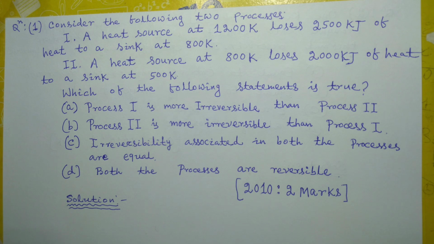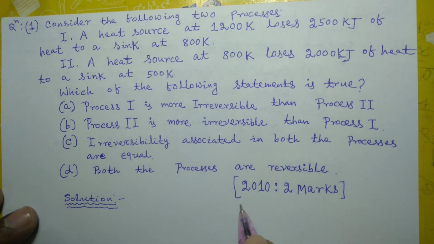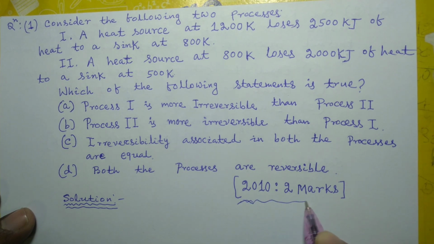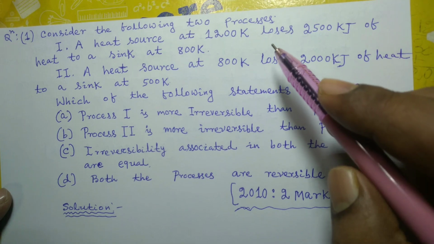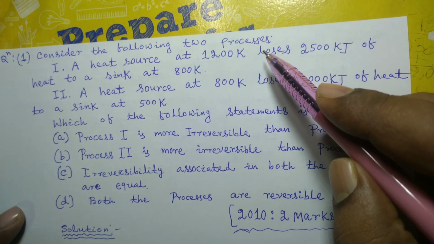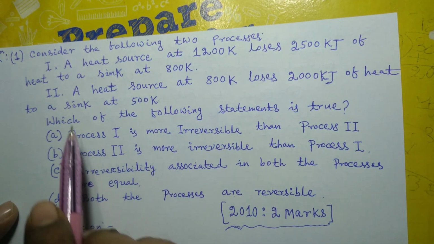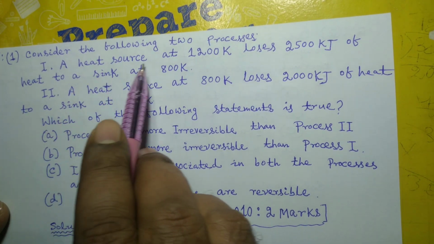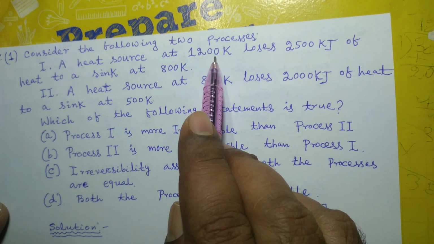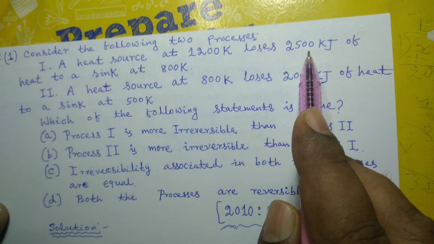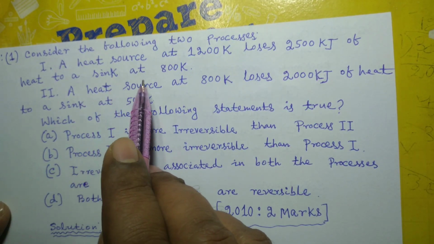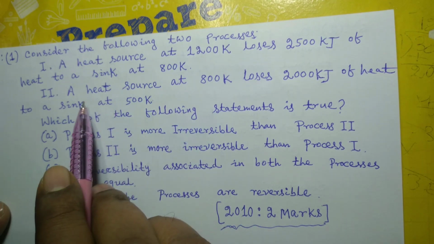Let's get started. So this question was asked in GATE 2010 and it carries 2 marks. The question is like this. Consider the following two processes. First process is a heat source at 1200 Kelvin lodges 2500 kilojoule of heat to a sink at 800 Kelvin.